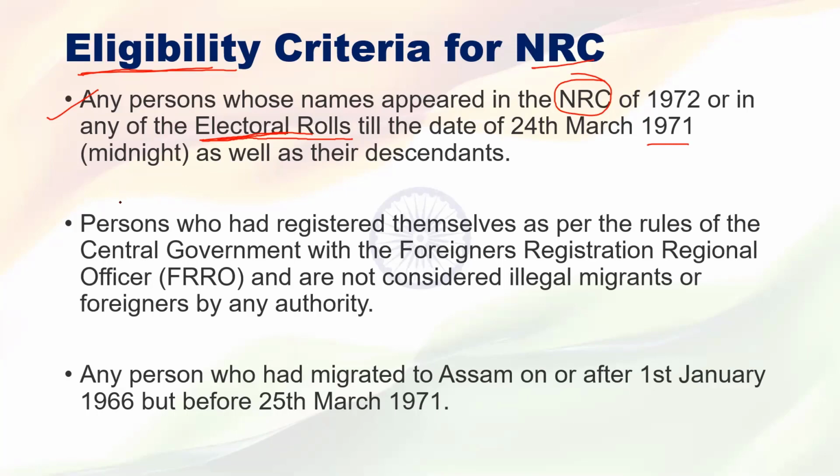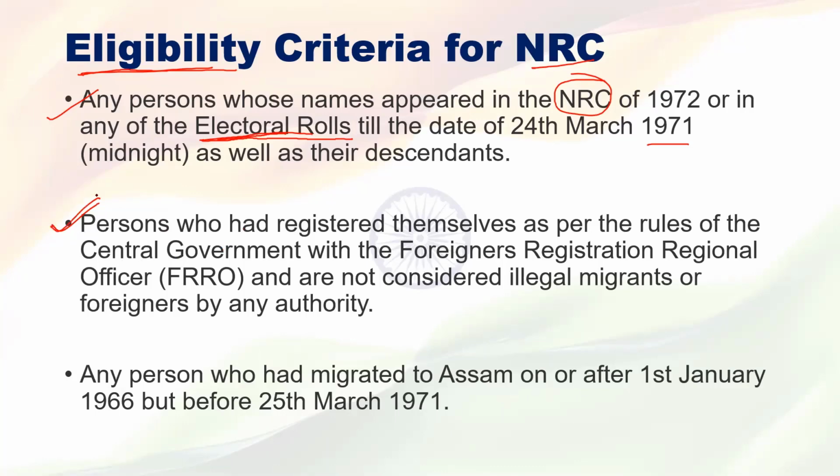Yes, sir. Okay, then the next eligibility criteria, what was that? A person, who was that person? Simple. A person who migrated from Bangladesh to Assam, we're talking about that person only. A person who registered themselves as per the rules of the central government with the FRO, that is Foreign Registration Regional Officer. In simple language, what is that second eligibility criteria?